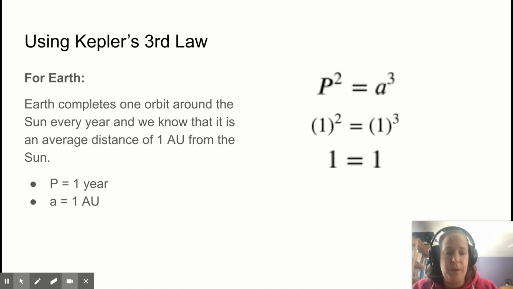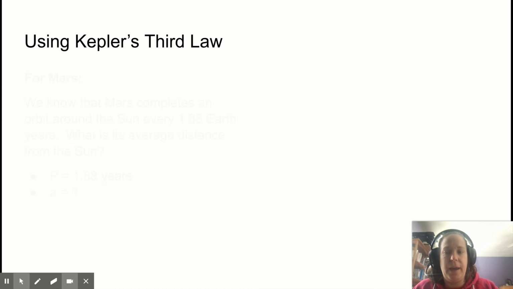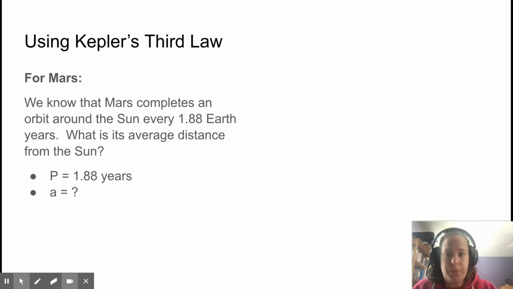Let's see if it works with another planet. We're going to look at Mars. With Mars, we know it completes an orbit around the sun every 1.88 Earth years. What is its average distance from the sun? We're going to see if this can give us an average distance. There's our equation again, P squared equals A cubed.